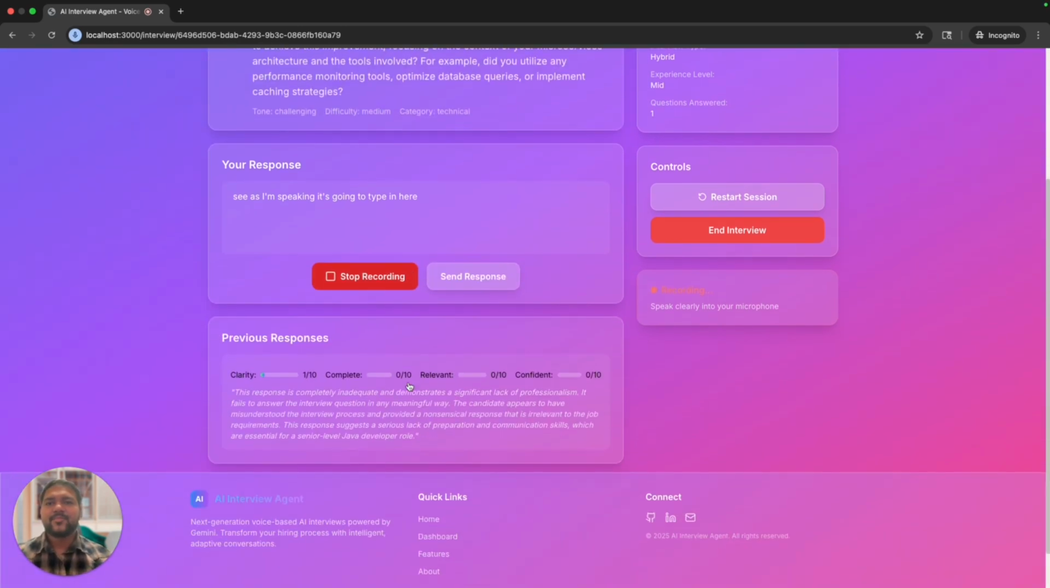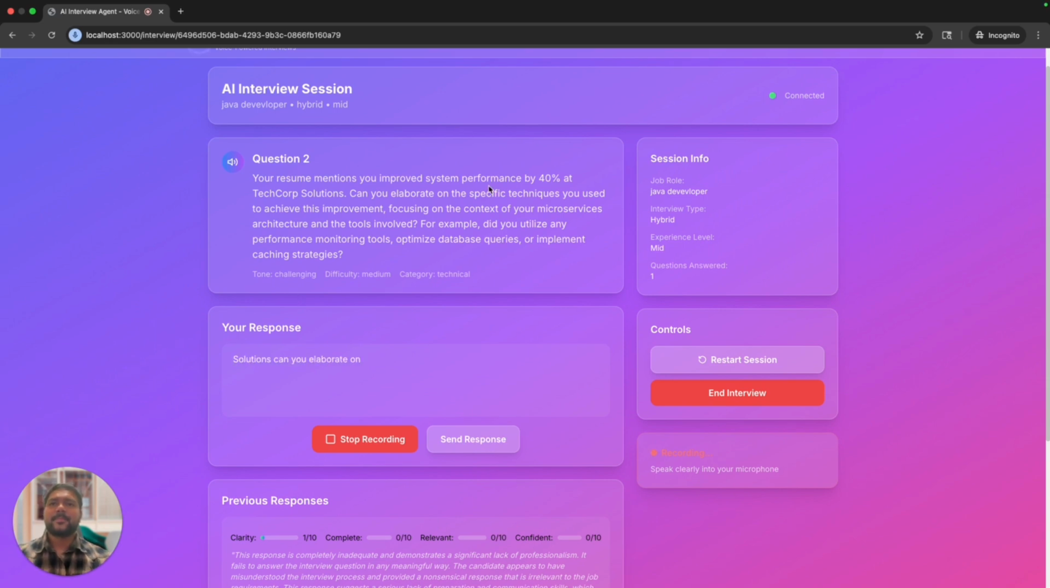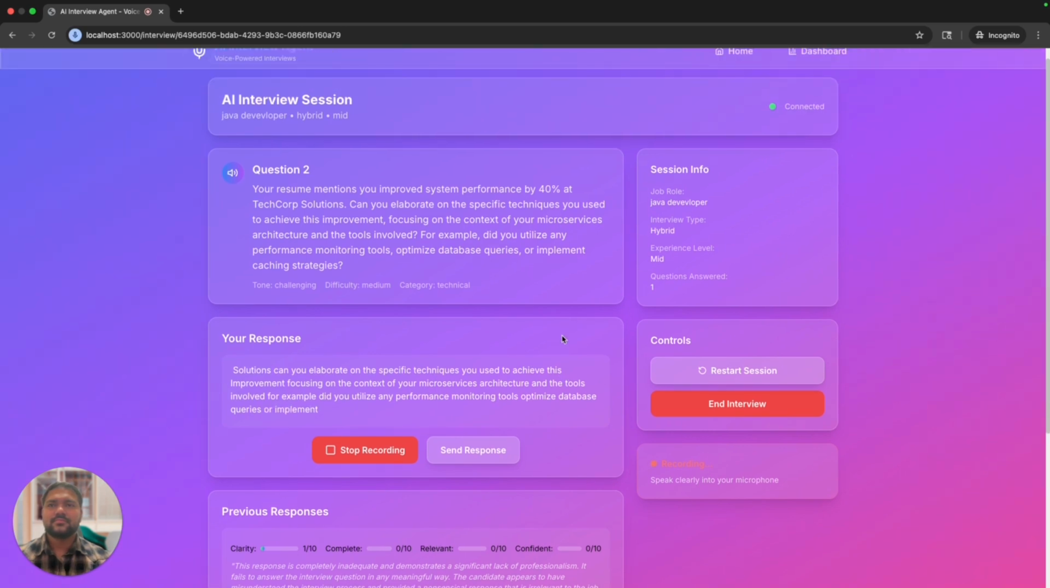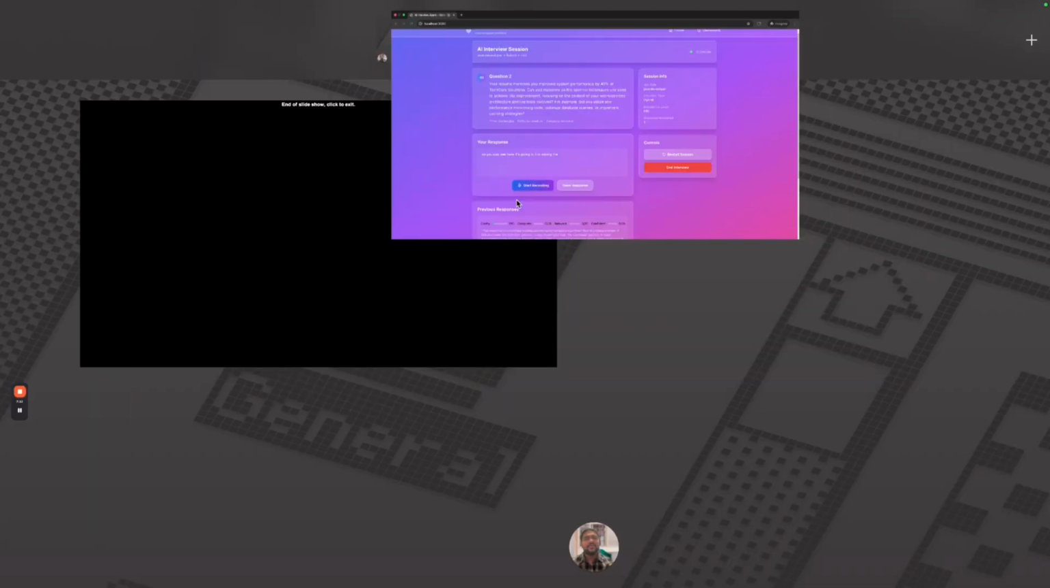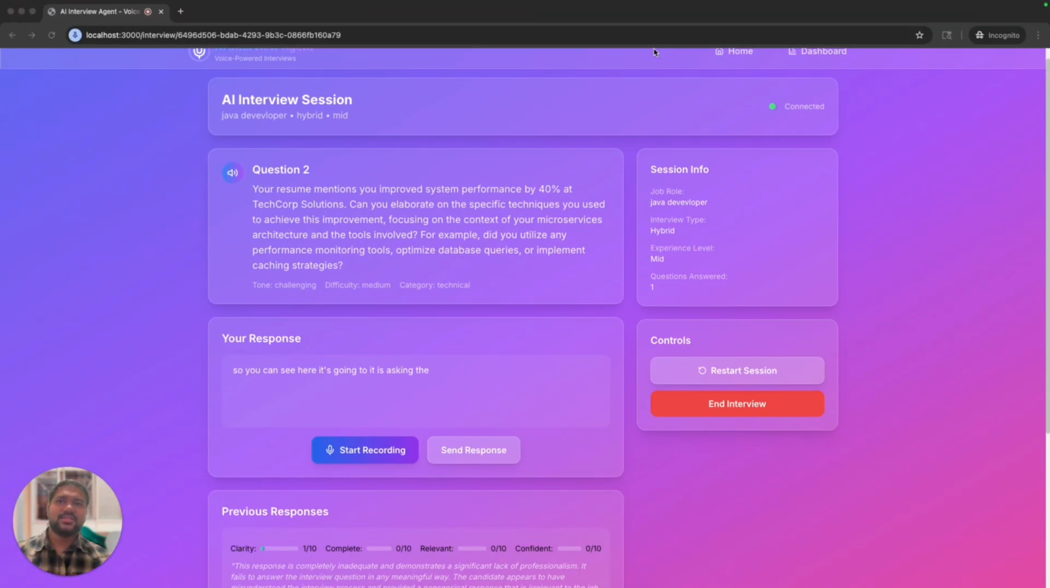Your resume mentions you improved system performance by 40% at TechCorp Solutions. Can you elaborate on the specific techniques you used to achieve this improvement, focusing on the context of your microservices architecture and the tools involved? For example, did you utilize any performance monitoring tools, optimize database queries, or implement caching strategies? You can see here it is asking questions from the resume itself. In the resume that I have given, we mentioned improving the system performance by 40%. So it asked the question based on the resume itself.